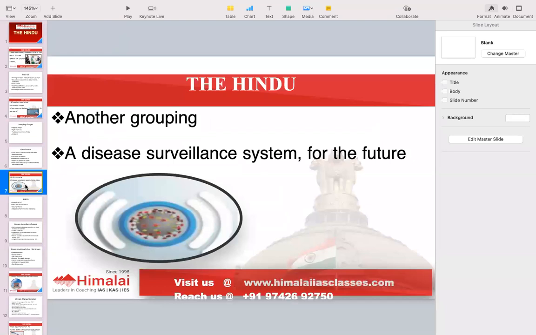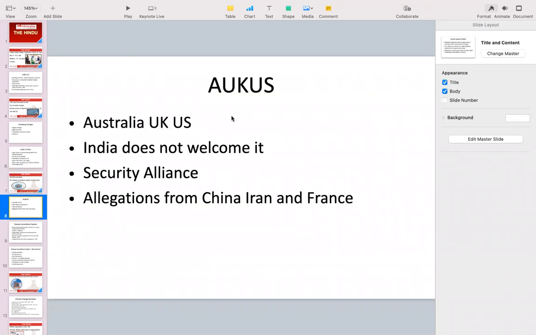Moving to the next, there's another grouping that has been created, and about a disease surveillance system of the future. So the new grouping here we are talking about is AUKUS. A is for Australia, U is for UK, and US is for United States. So Australia, UK, and US are the members of it. India does not welcome it. AUKUS is most like a security alliance. Many countries have opposed it, like China, Iran, and France.